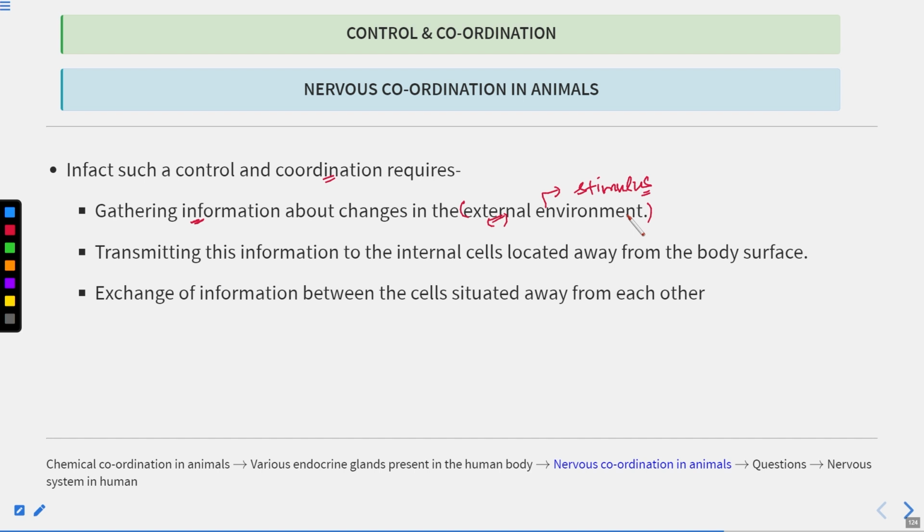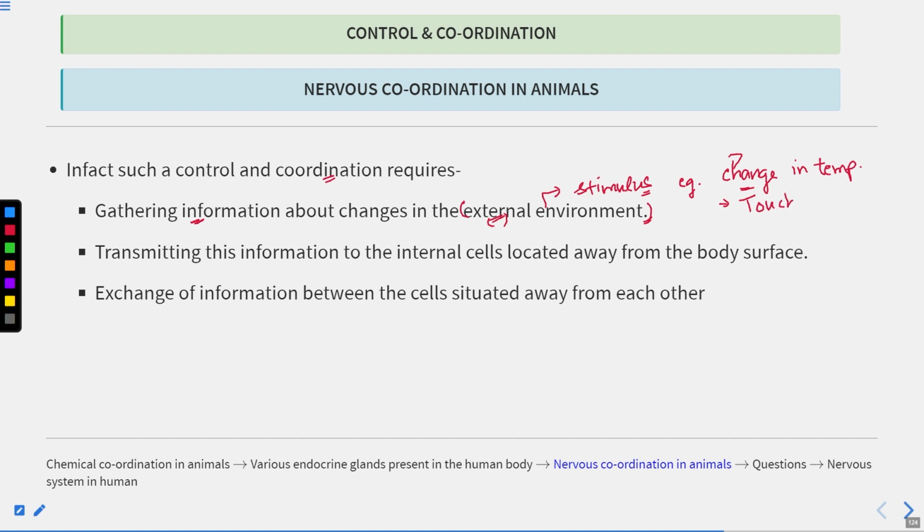If it doesn't adapt, then what will happen? The survival of the organism will be in danger. So to survive, the body has to adapt to the external environment. So the first step will be the gathering of information about the changes in the external environment. For example, a change in temperature. Clear? All right,